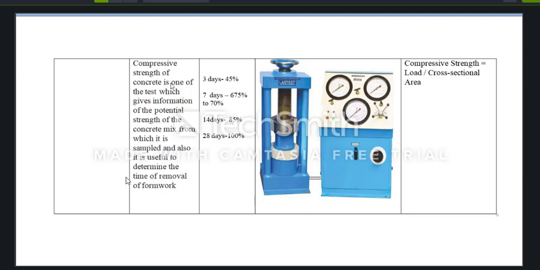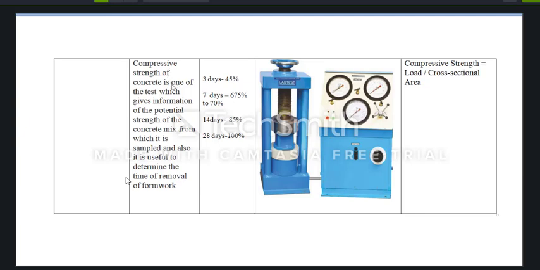And the next test is compressive strength of concrete. What is compressive strength of concrete and its importance? Firstly, compressive strength is the ratio of load to the cross-sectional area of the concrete cube which is tested.